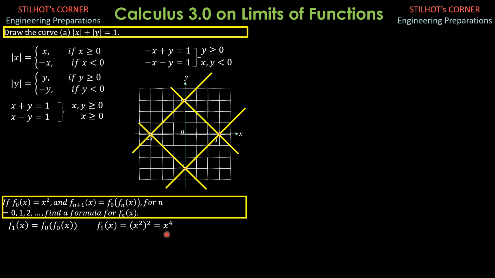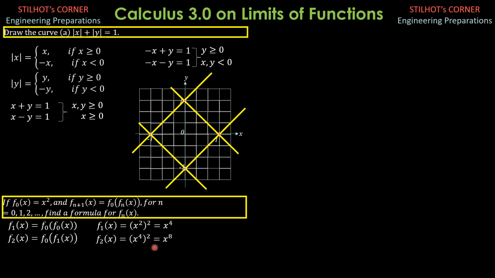Then let's look for the pattern. f2 of x is f0 times f1 of x. So f0 times f1 of x, that means that we replace x here by x to the fourth, then quantity squared. Then it is equal to x to the 8th.